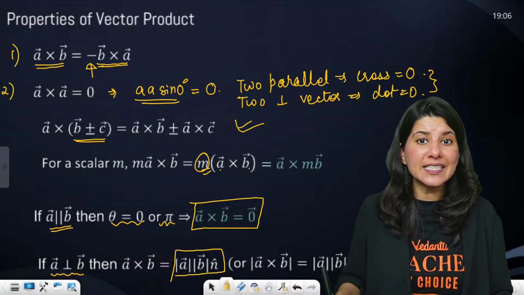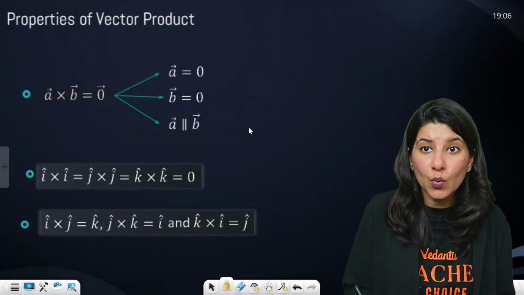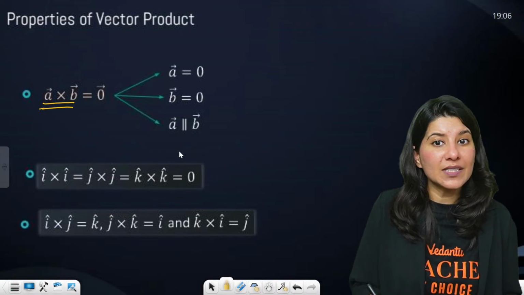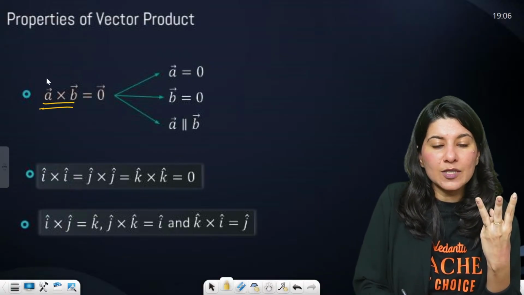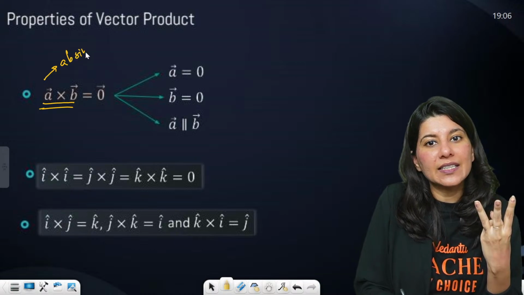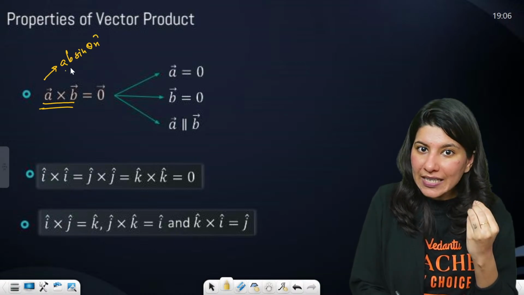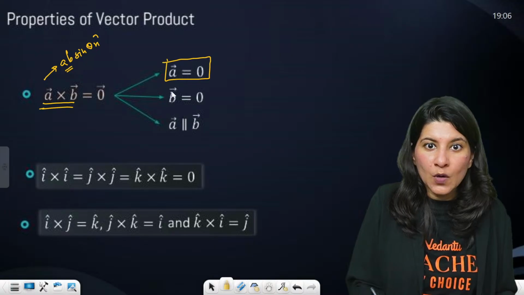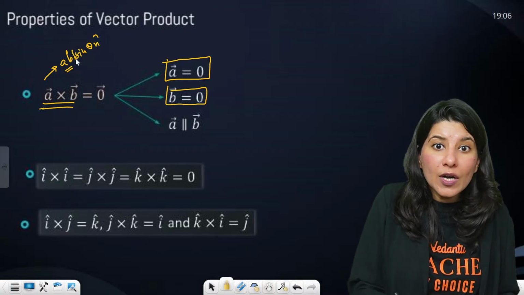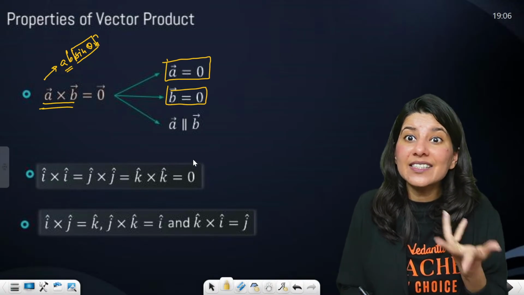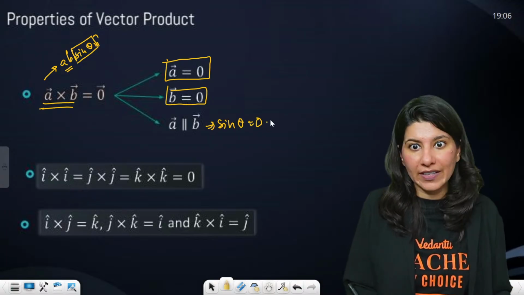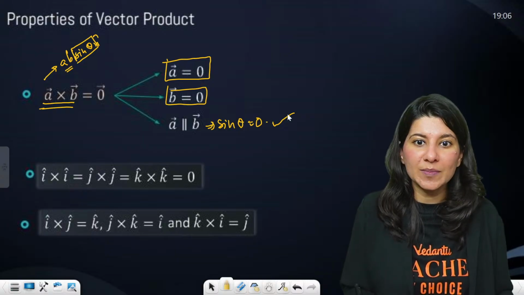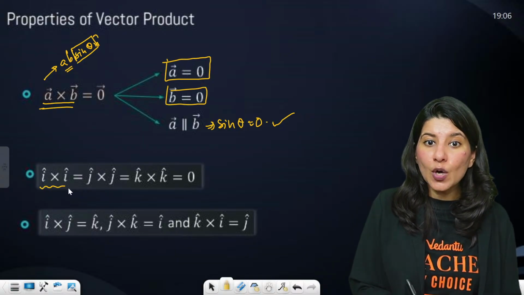Now, what happens if A cross B becomes 0? If A cross B becomes 0, then there are three possibilities. Okay, because A cross B is what? AB sine theta n cap, right? So now either A or B is 0 or sine theta is 0. Now sine theta 0 means what? Both are parallel vectors, right? So three possibilities. Now I cross I vector.